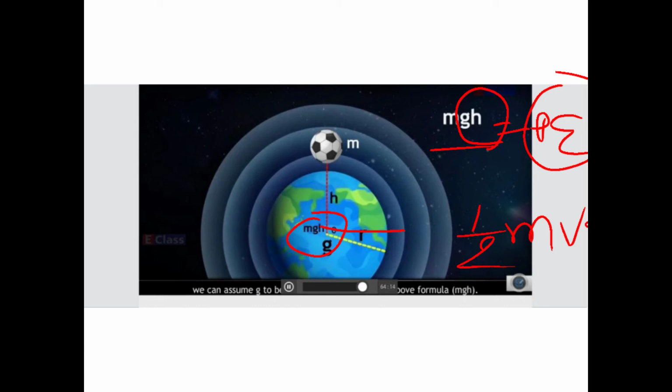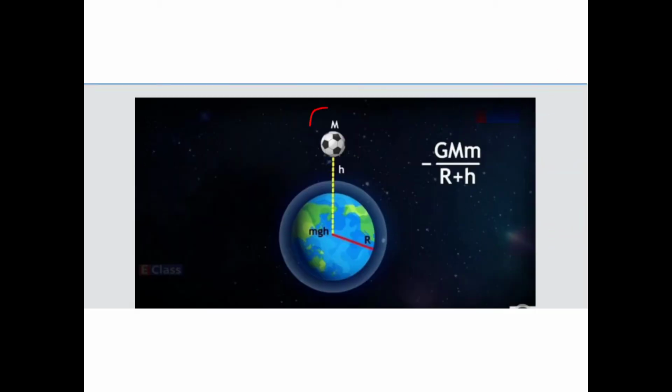But if you consider the ball at a certain greater height, a larger height, what will happen, children? The value of g decreases with increase in the height. We have seen the variation of g in the first case, right? So now here, what is our formula?